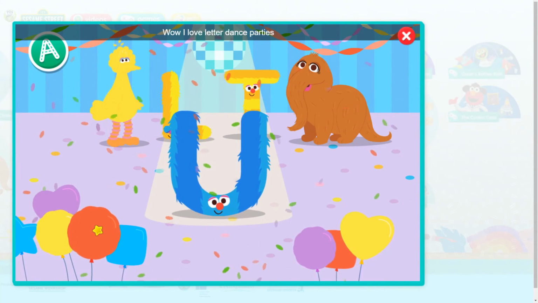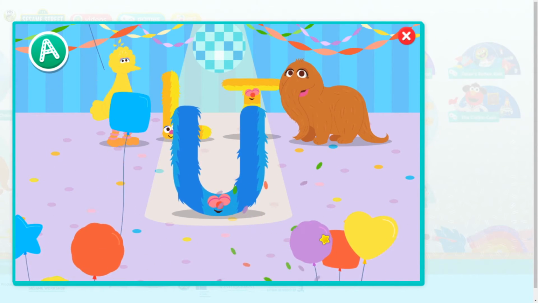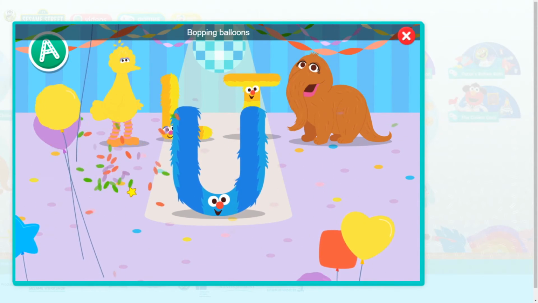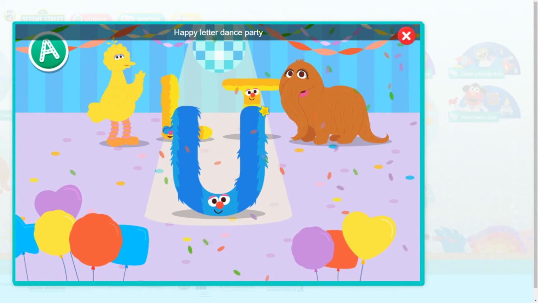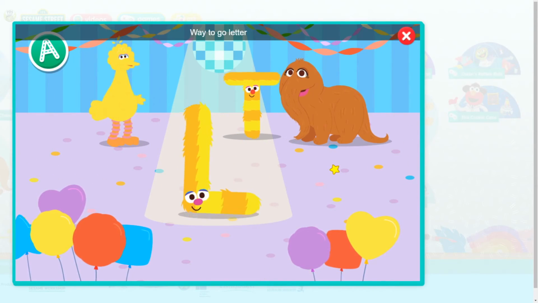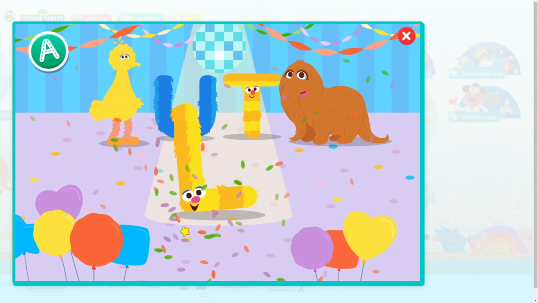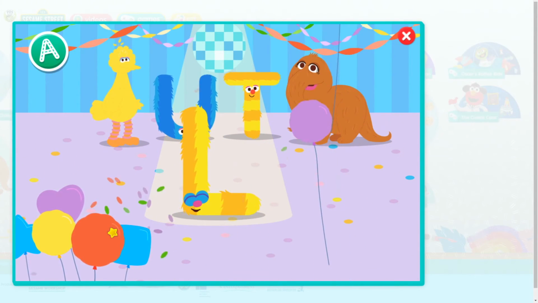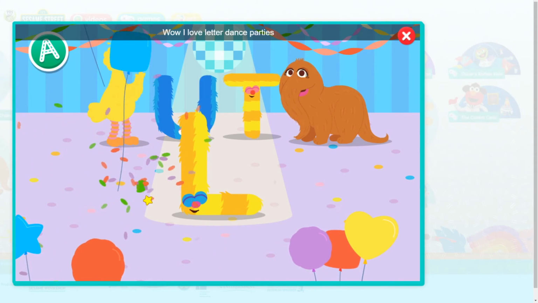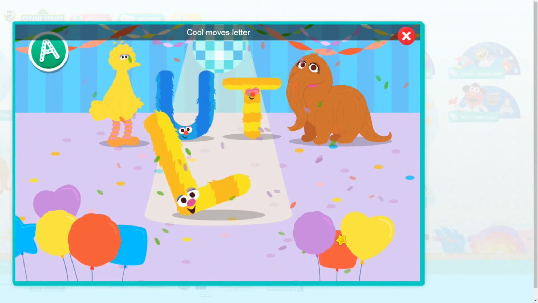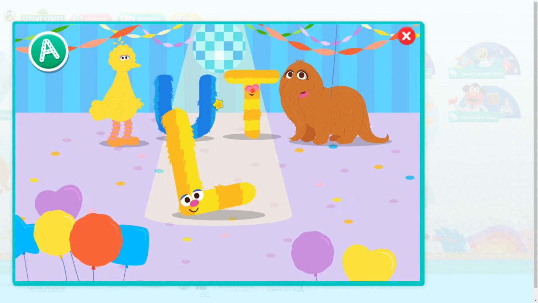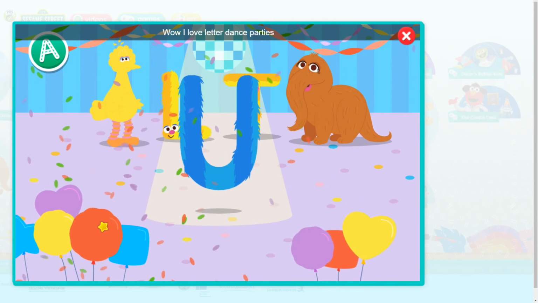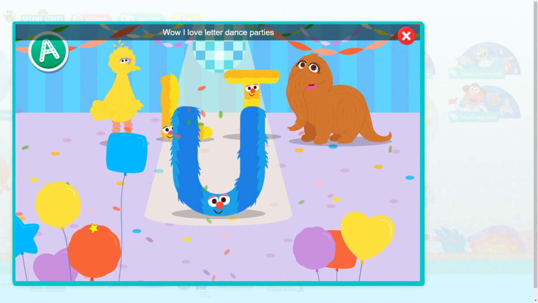I love letter dance parties. Way to go, letter T! Balloon bump! Wow. Cool move, letter T. Check them out. Wow. I love letter dance parties.